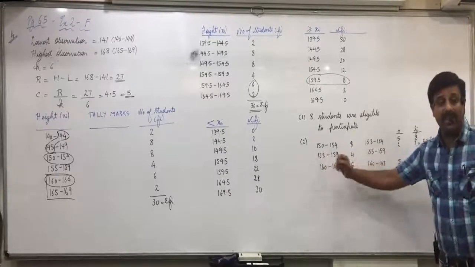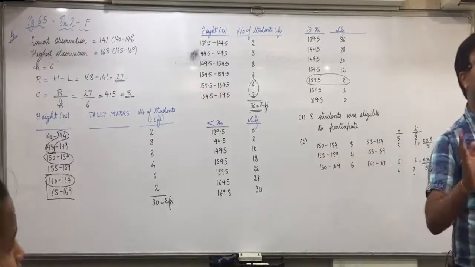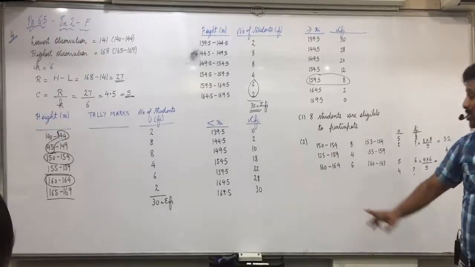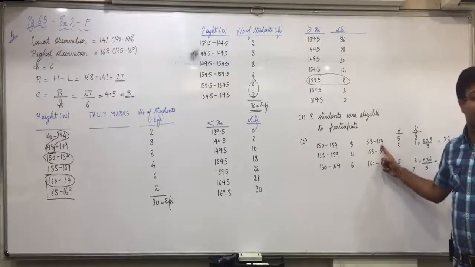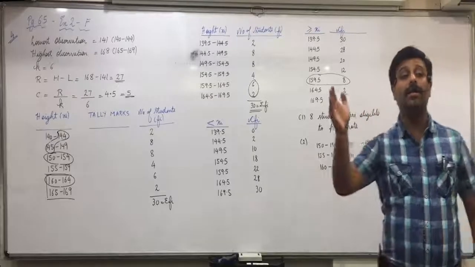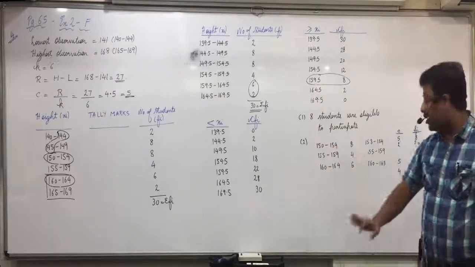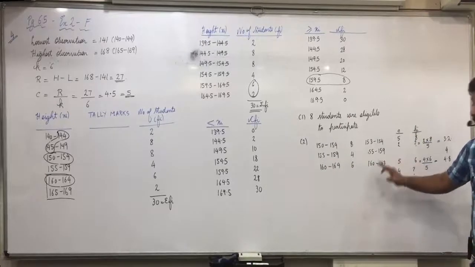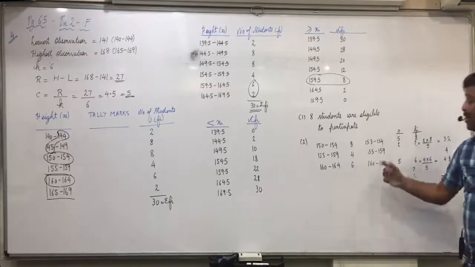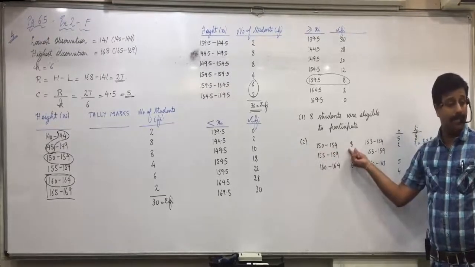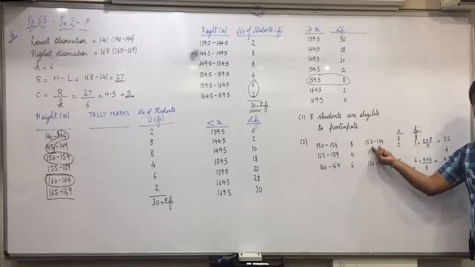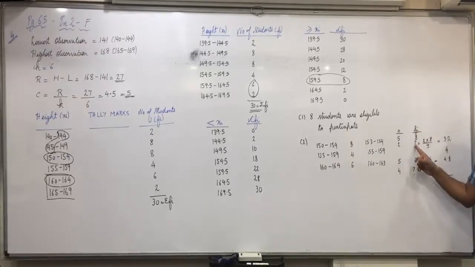Now it starts from 150, but we need the number of students starting from the height 153. So instead of 150 to 154, we need only the students having height from 153 to 154. Same way here we need up till 163. The middle class will be entirely included. Now when the class length is 5, the number of students is 8. So when the class length is 2, 153, 154 means 2, how many students? 2 into 8 upon 5, 3.2. This is entirely included, so 4 as it is.